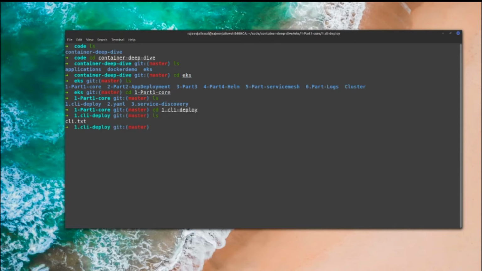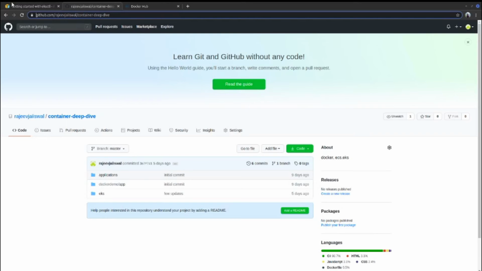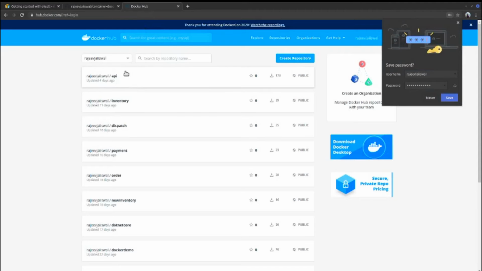If you want to deploy something, a simple image taken from your Docker Hub, how would you execute that command? The idea is that you want to deploy your image to a container via kubectl, that is Kubernetes. Let me just walk you through quickly the applications which are available in my Docker Hub. Again, those are also publicly available. So there are multiple repositories, right?